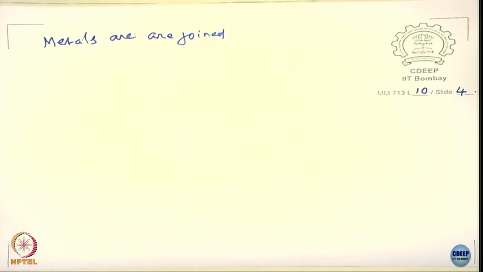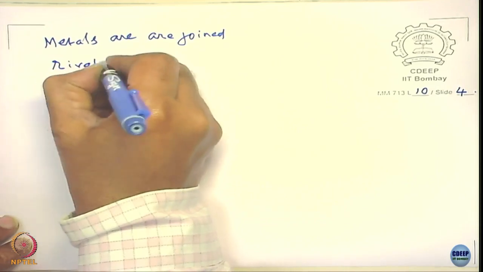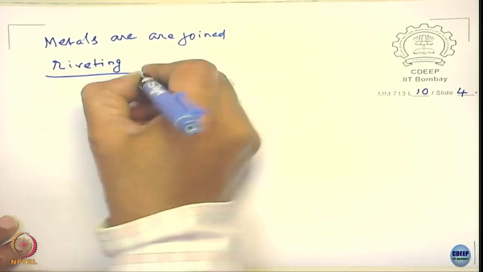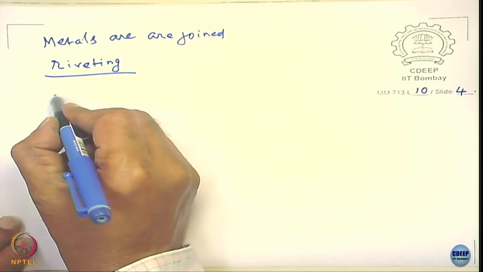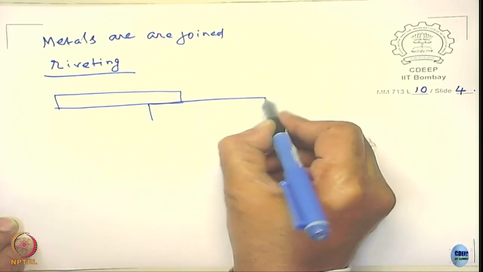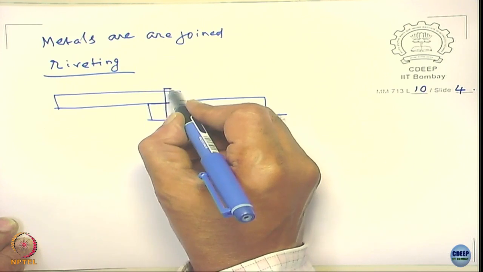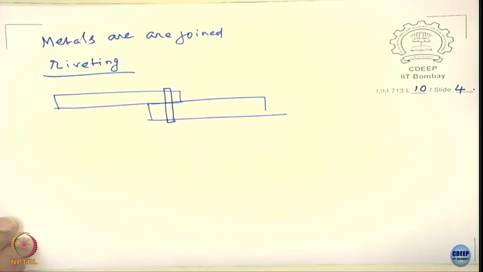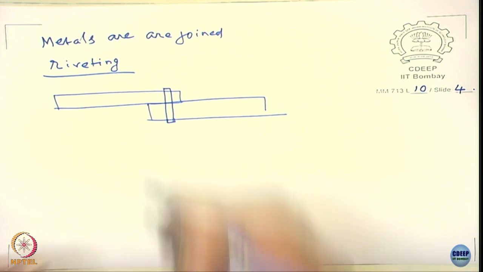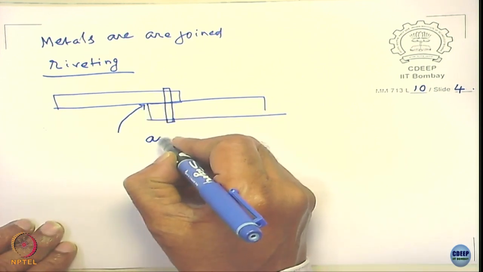One of the easy ways of joining metals is what? By riveting process, right. So you do riveting, okay. What do you do in this case? Take one piece, you take another, and use a rivet to secure that. Now you see here what you get is there is an airline gap,